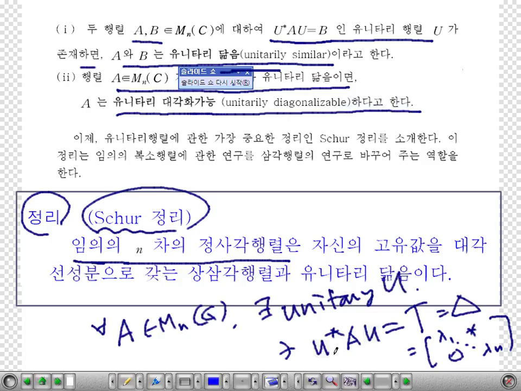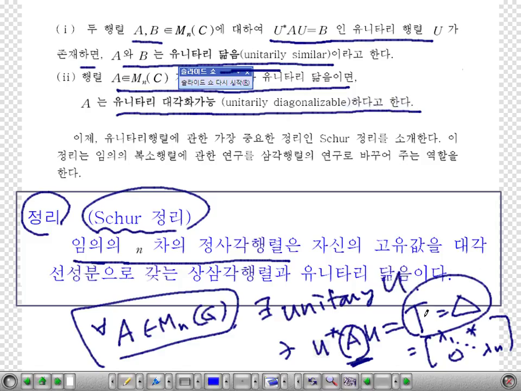The importance of this theorem is that it works for an arbitrary matrix A. So when you study or prove something for a given matrix A, you don't have to do all the research on A. All you have to do is study the properties of this triangular matrix, whose diagonal entries are eigenvalues of A. If you know how to find this unitary matrix U, then you can simplify your problem or your research significantly.